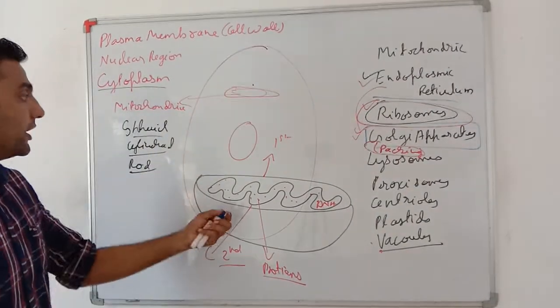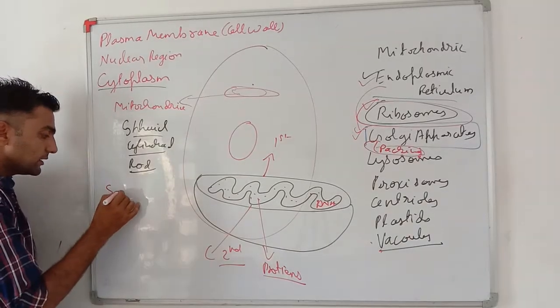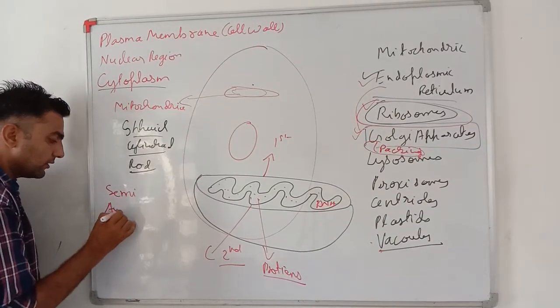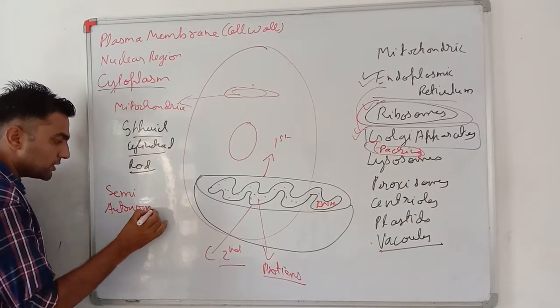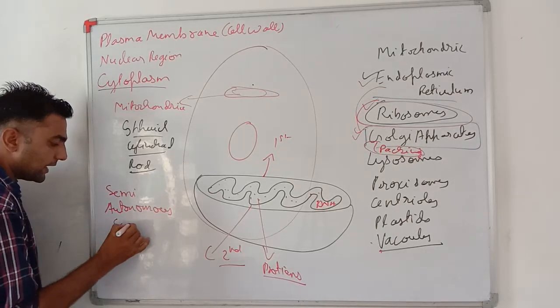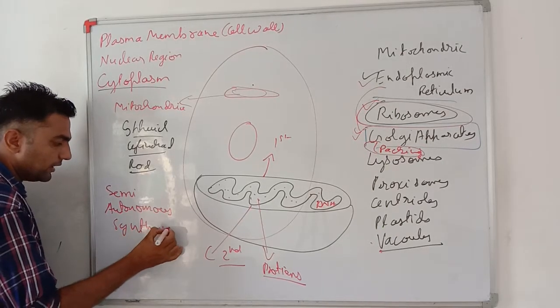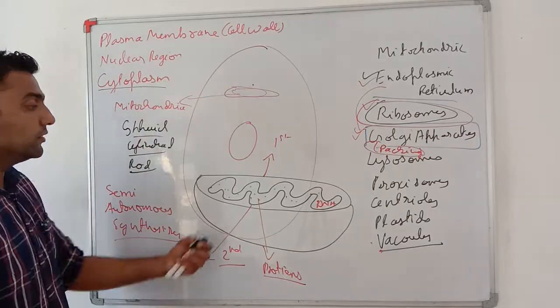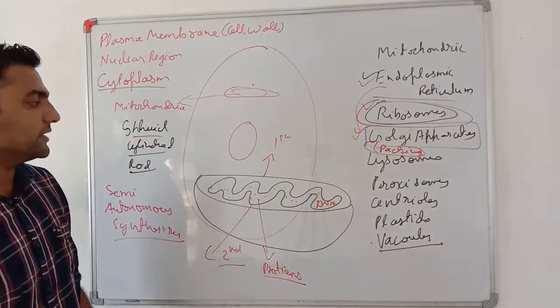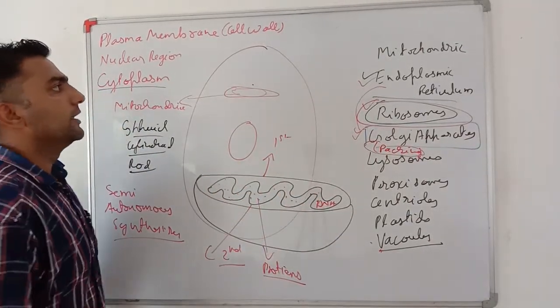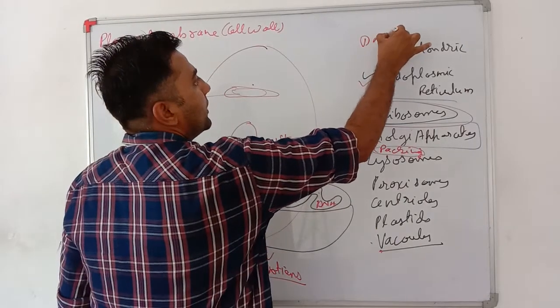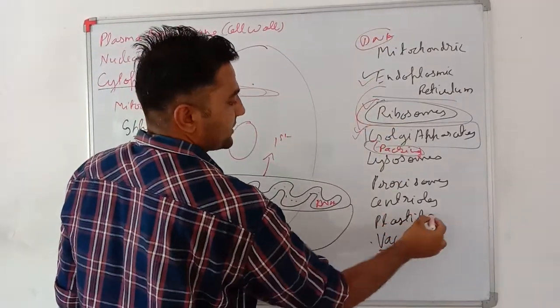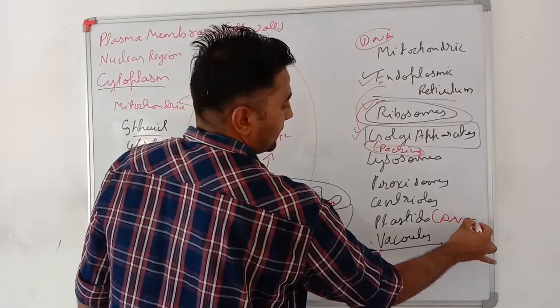Mitochondria are also known as semi-autonomous synthesizers. Why? Because they are able to synthesize their own proteins. Mitochondria have their own DNA. Even plastids also have their own DNA.